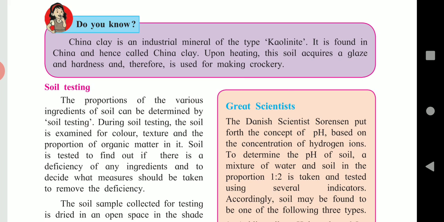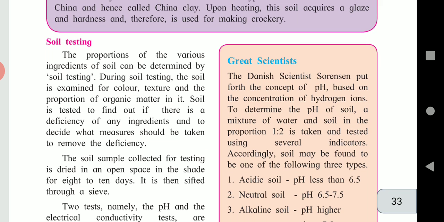Now see, the testing of soil is done to understand the properties and deficiency of the soil. Now let us see the soil testing in brief. The proportions of the various ingredients of soil can be determined by soil testing. During soil testing, soil is examined for color, texture and the proportion of organic matter in it.